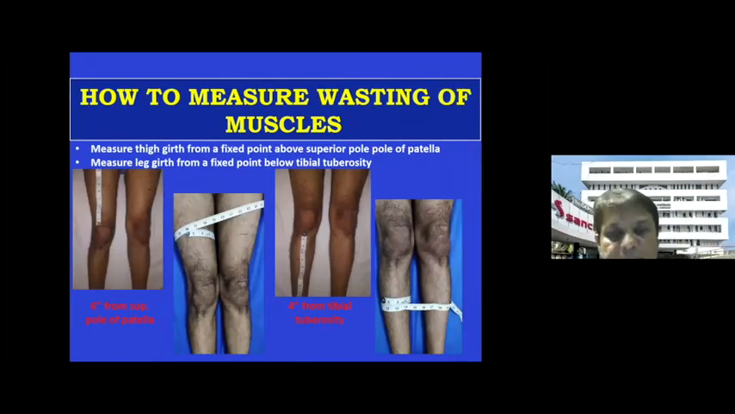Next, we come to the measurements. This is again very important to find out the wasting of the muscles, and there are certain other measurements you have to do. So you palpate the superior pole of the patella and take a fixed point 6 to 8 inches above, and then at that make a marking and measure the girth at that point of the thigh. That will tell you whether there is any wasting of the quadriceps. Similarly, palpate the tibial tuberosity, go to about 4 to 5 inches below that on a fixed point, and again measure the circumferential girth of the leg, and that will tell you whether there is any wasting of your hamstring or the gastrocnemius muscles.